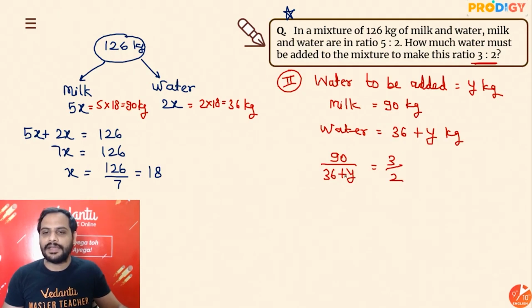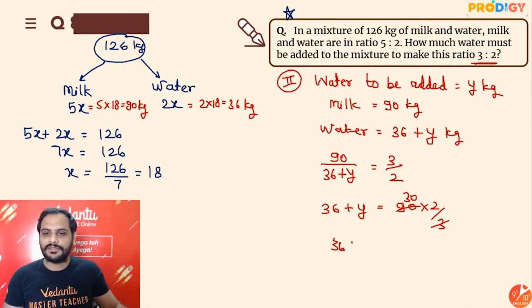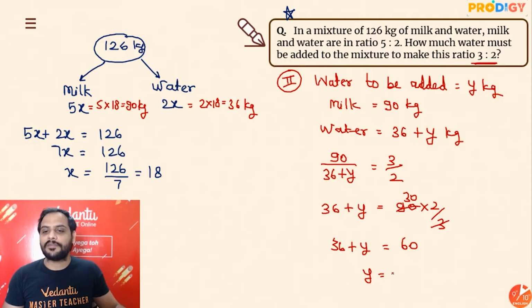Alright, so 36 plus y is equal to 90 into 2 by 3. This is 30 times 2, which is 60. So 36 plus y is equal to 60. y is equal to 60 minus 36, which is 24 kg.